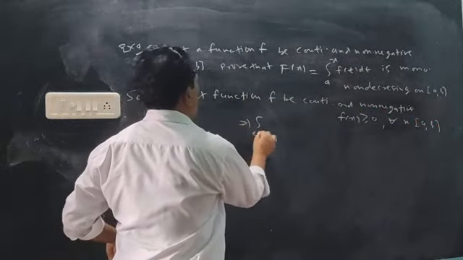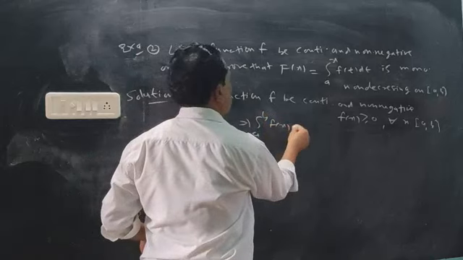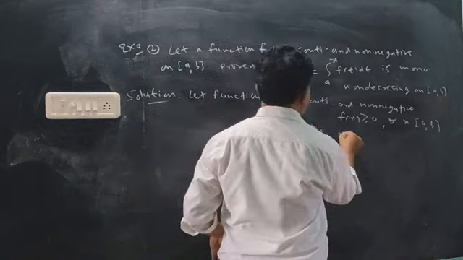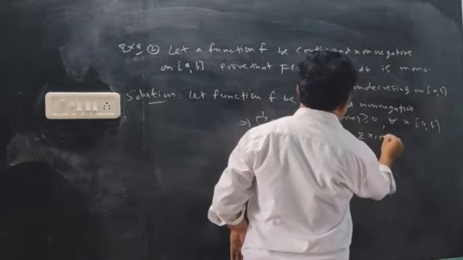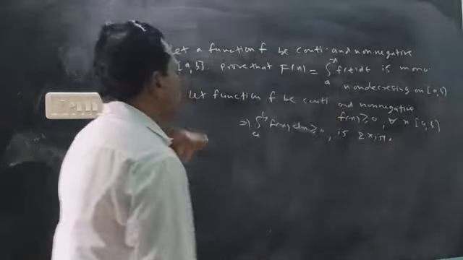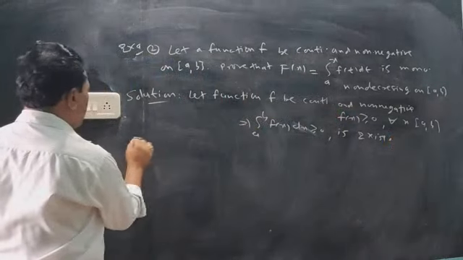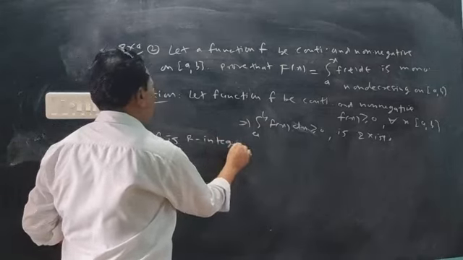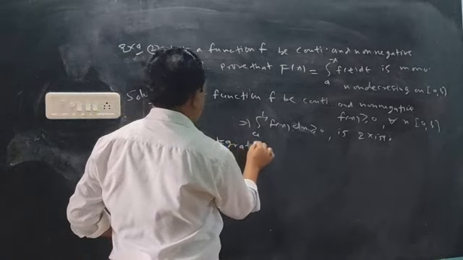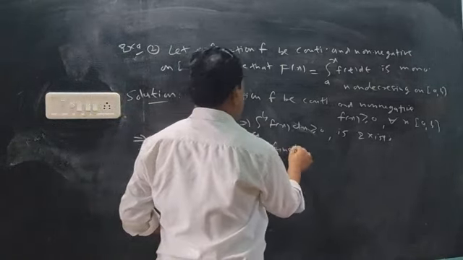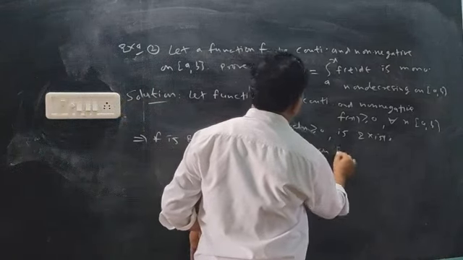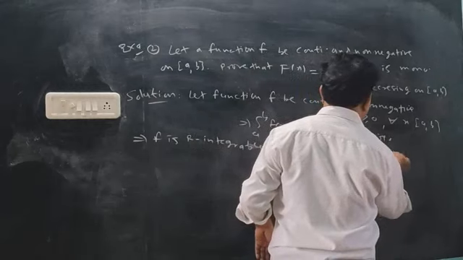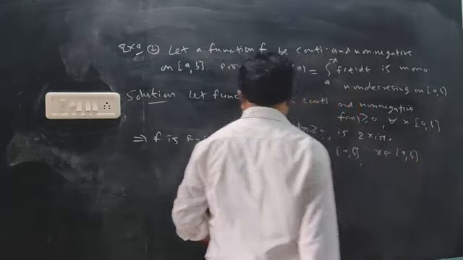Therefore, integration a to b f of x dx is also positive, and this integral exists. Also, f is continuous, so f is a Riemann integrable function on the interval AB. Now x belongs to interval AB, one of the points.